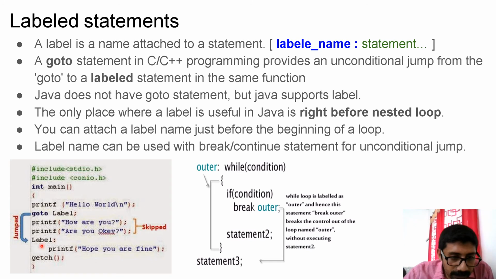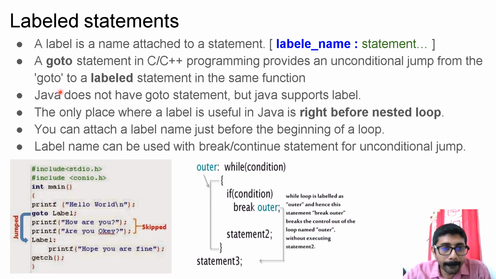This is your C program. Here you have goto label1. Here I have attached a label to this particular print statement. So the moment I execute goto label1, control will directly come to this label. So this is unconditional branching.